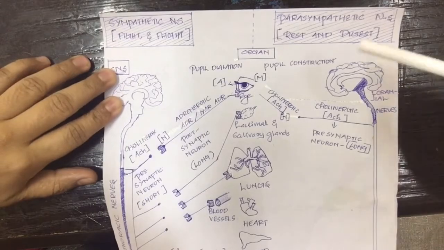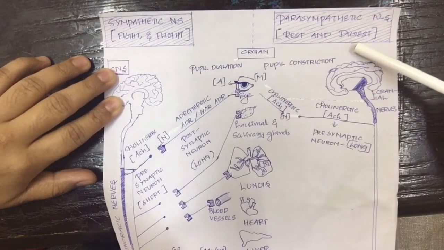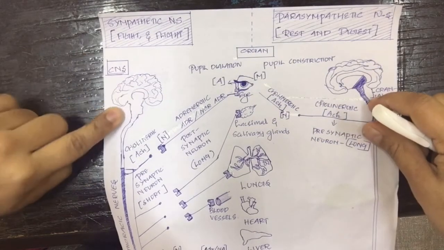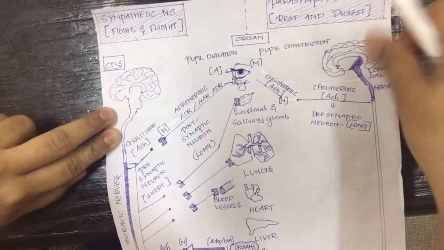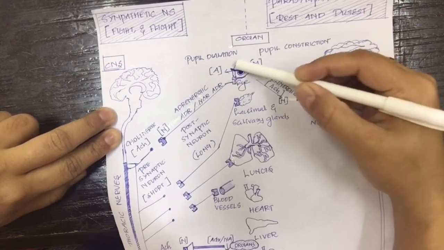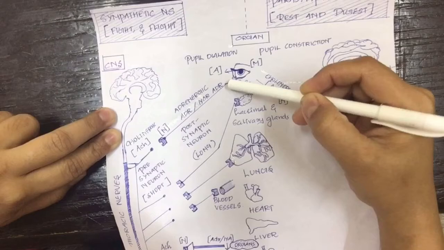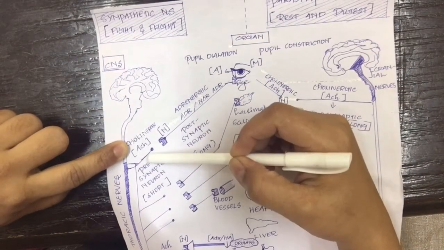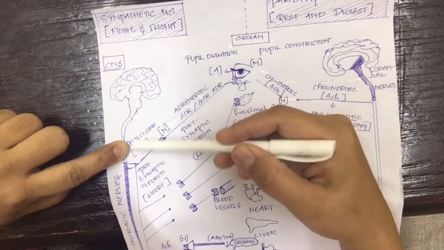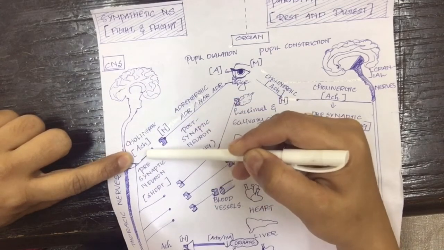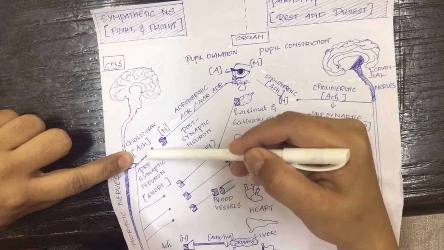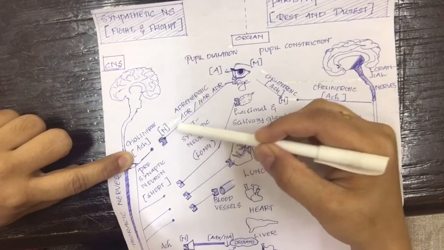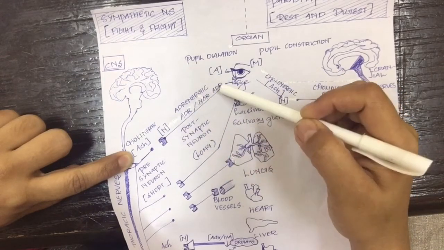So, this is the sympathetic and parasympathetic nervous system, and the neurons in both systems originate from the central nervous system to your peripheral organs through a two-neuron chain, and the neuron coming before the synapse or the neuron originating from the central nervous system is known as the presynaptic neuron or preganglionic neuron, and the neuron after the synapse is known as postsynaptic neuron or postganglionic neuron.